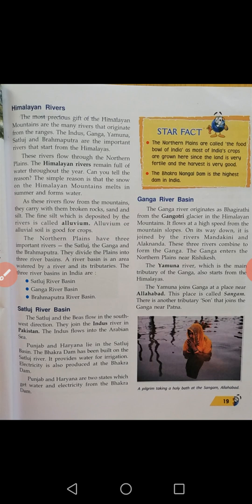These rivers I mentioned previously, Indus, Ganga, Yamuna, Satluj and Brahmaputra, carry with them broken rocks, sand and silt. The fine silt which is deposited by the rivers is called alluvium.